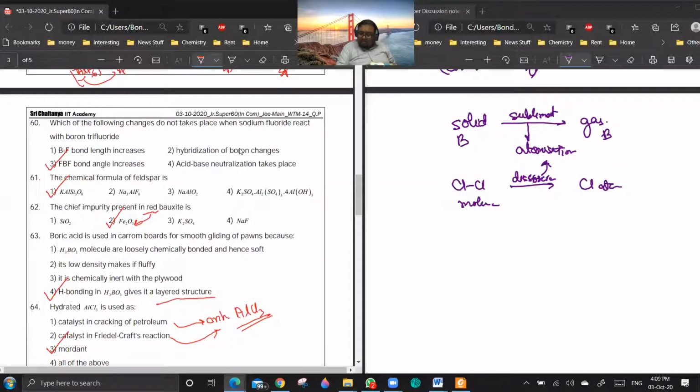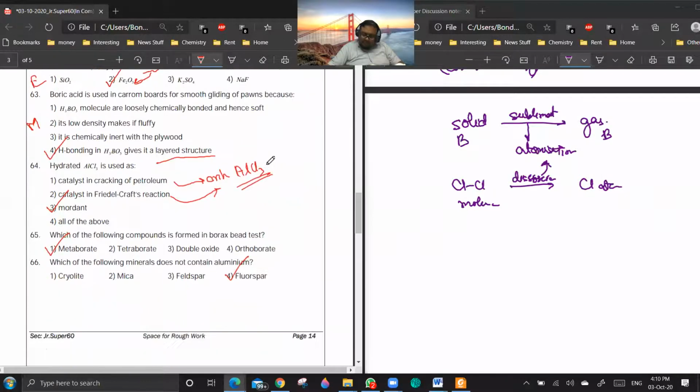It's moderate. 61 is easy. This is a fact-based thing. 62 is easy. 63, moderate. 64, easy. 65, easy. 66, easy.